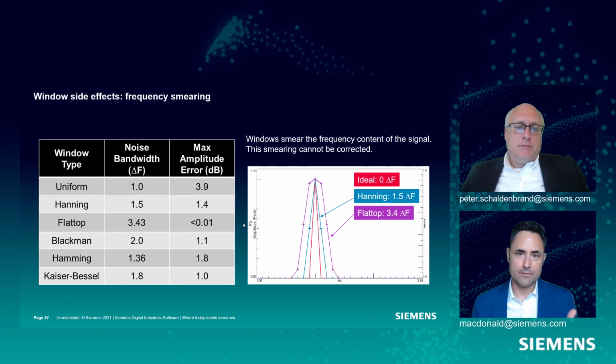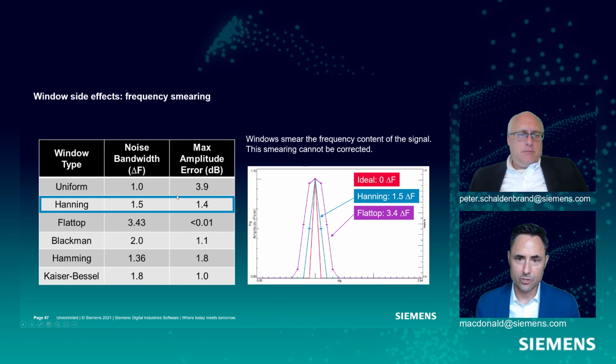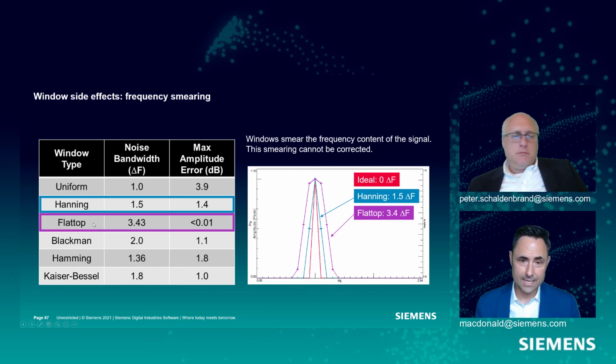Now these windows all have side effects. There will be some frequency smearing. There will be some amplitude loss, as we saw. And so this Hanning window is a nice balance between noise smearing, frequency smearing and amplitude error. Whereas this flat top window we talked about has pretty bad frequency smearing. So this flat top is shown here, but its amplitude error is very, very small.